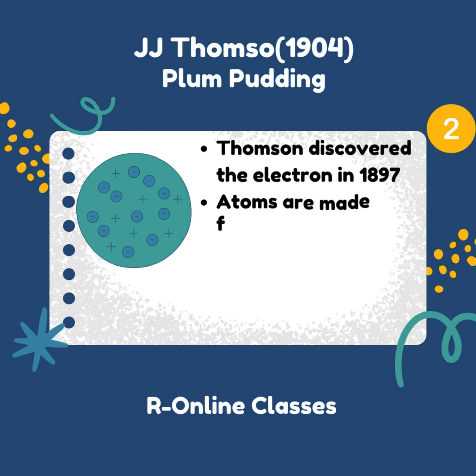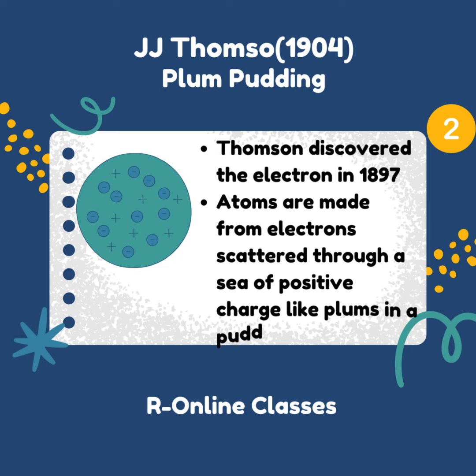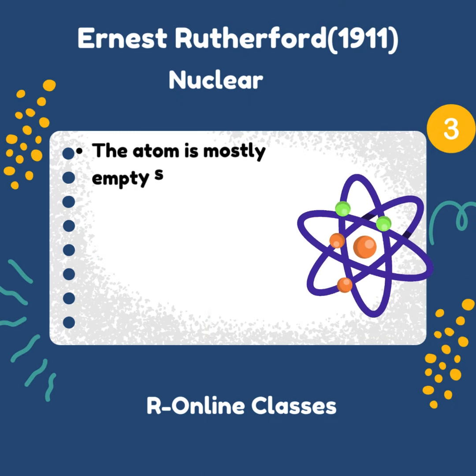J. J. Thomson, 1904, plum pudding. Thomson discovered the electron in 1897. Atoms are made from electrons scattered through a sea of positive charge, like plums in a pudding.